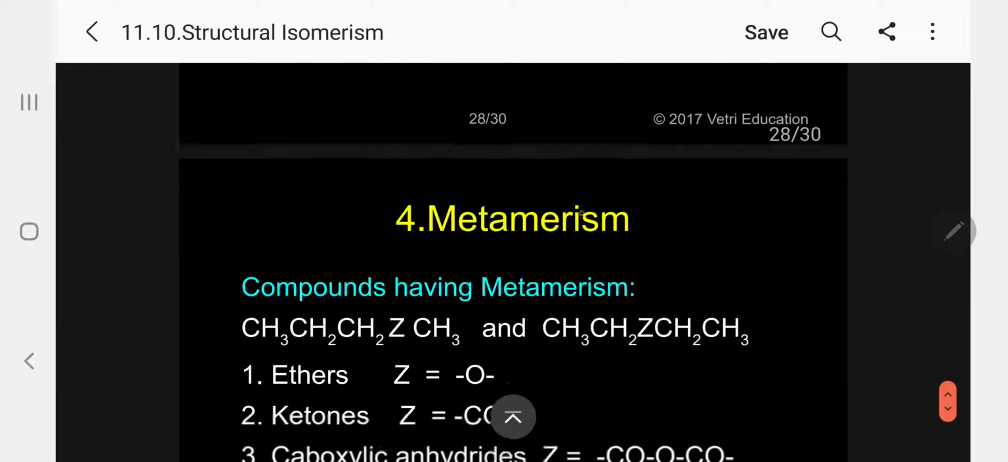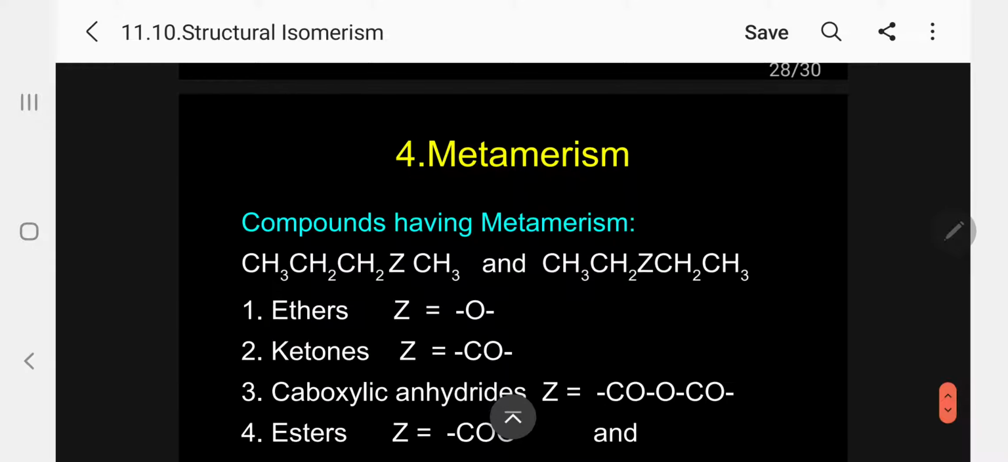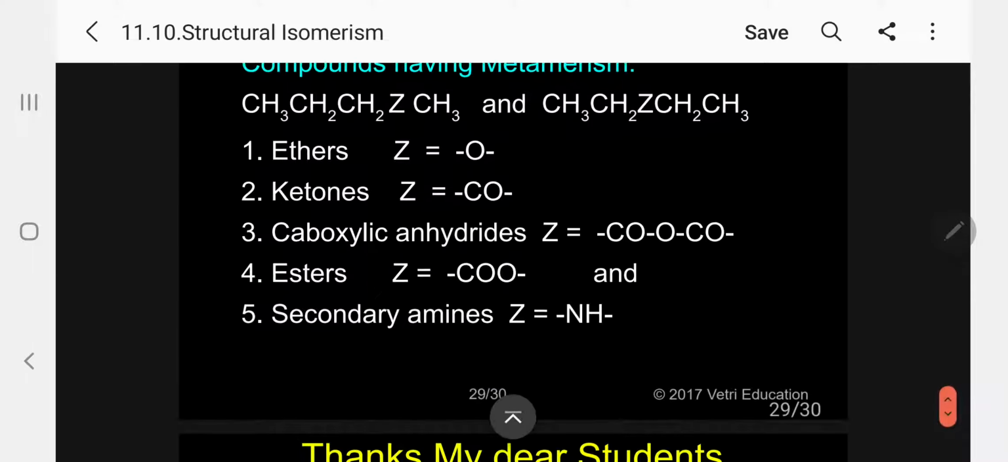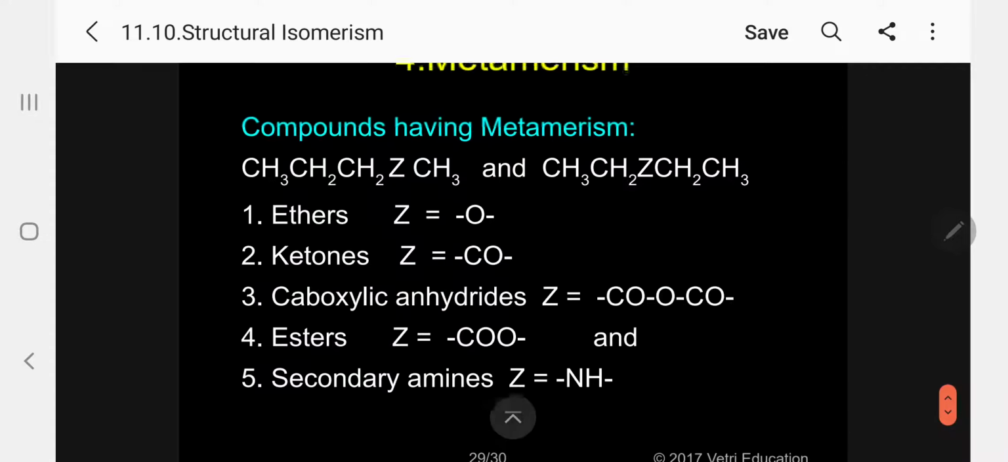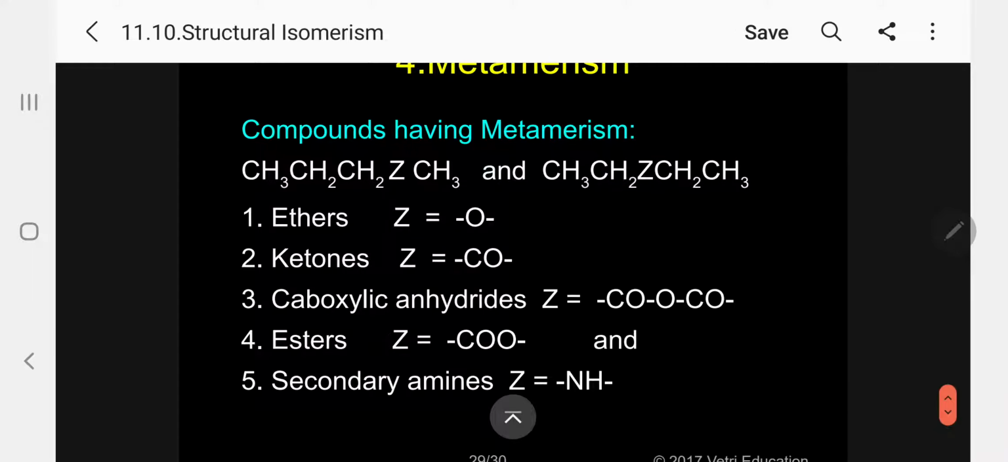Now I want to give some information. Kindly follow. That is, what type of compound will show metamerism? So the compounds having metamerism are, this is the general formula.